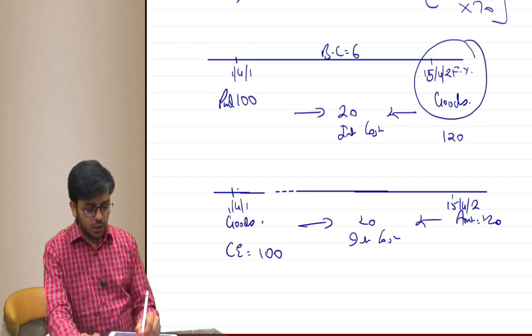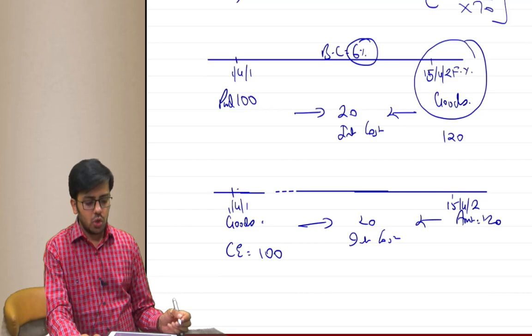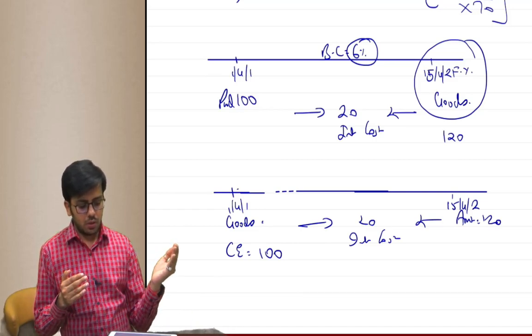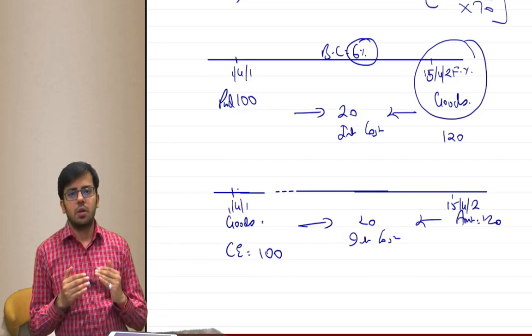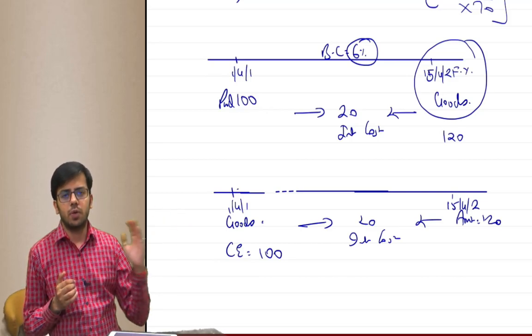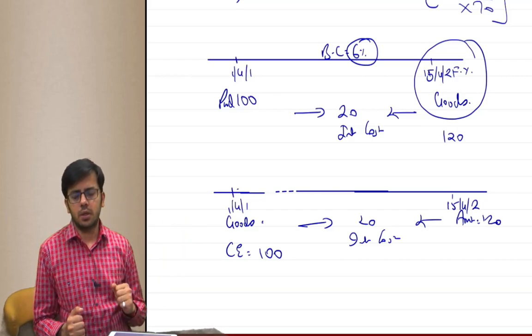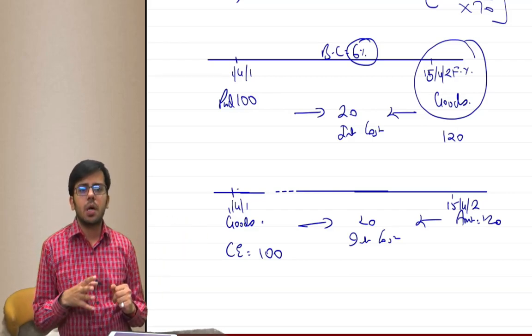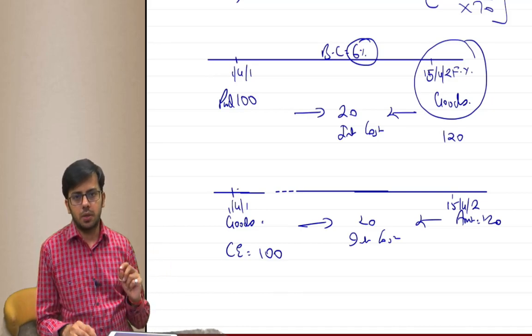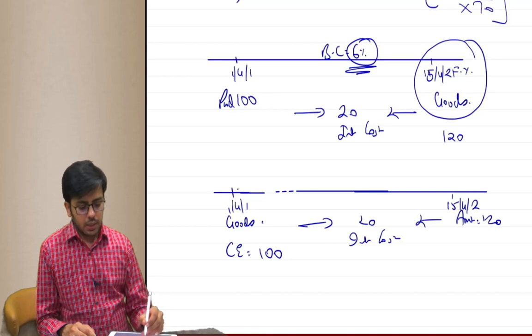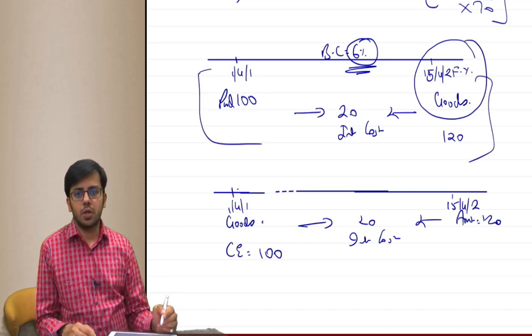If the borrowing cost rate is, let's say, 6%, let's assume in the first case payment is received but goods will be given after 1 year. If we borrow in the market, the borrowing cost is 6%. In that case, see, this is a normal question where you don't know the borrowing cost.